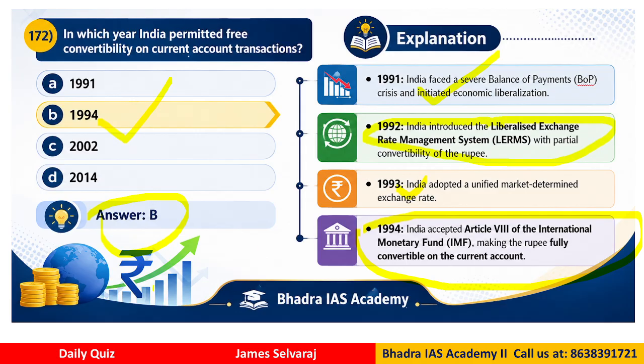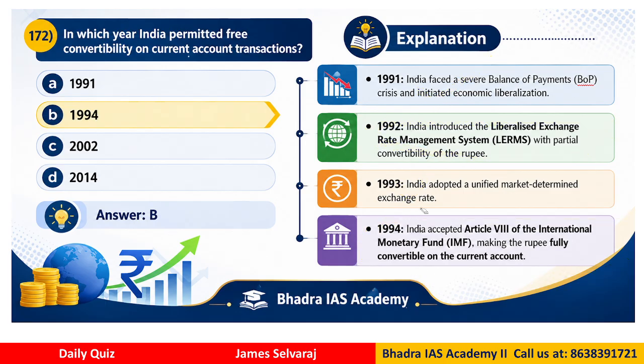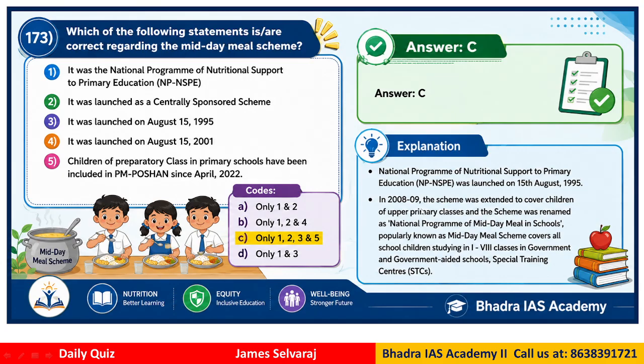After that, in 1994, India accepted Article 8 of the IMF, making the rupee convertible for current account trades, right? So we have two accounts, current and capital. So in 94, India made this free only for the current account trade. So the answer is therefore B.